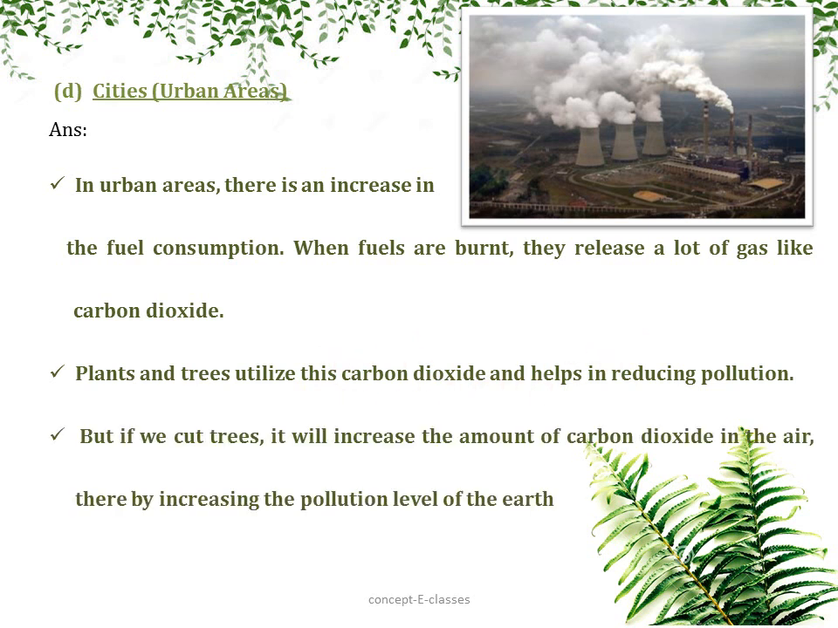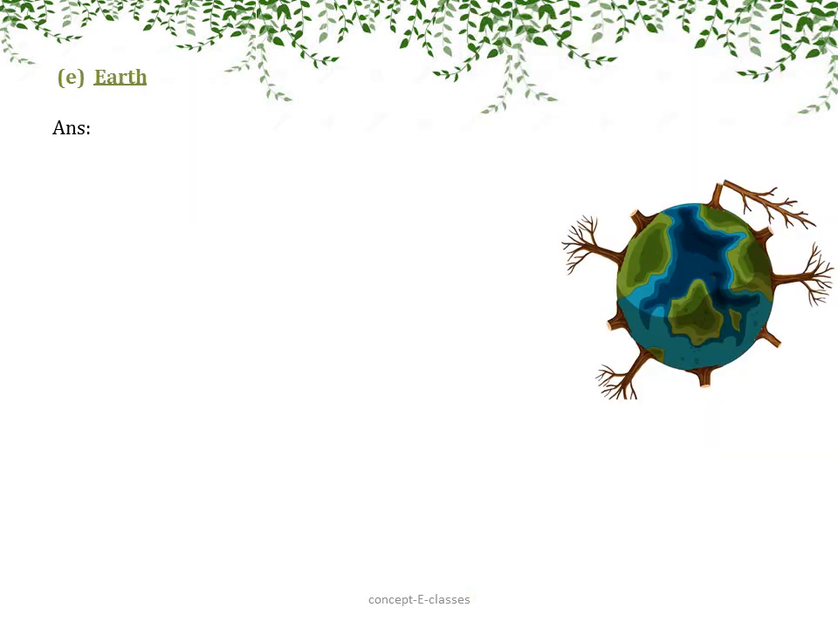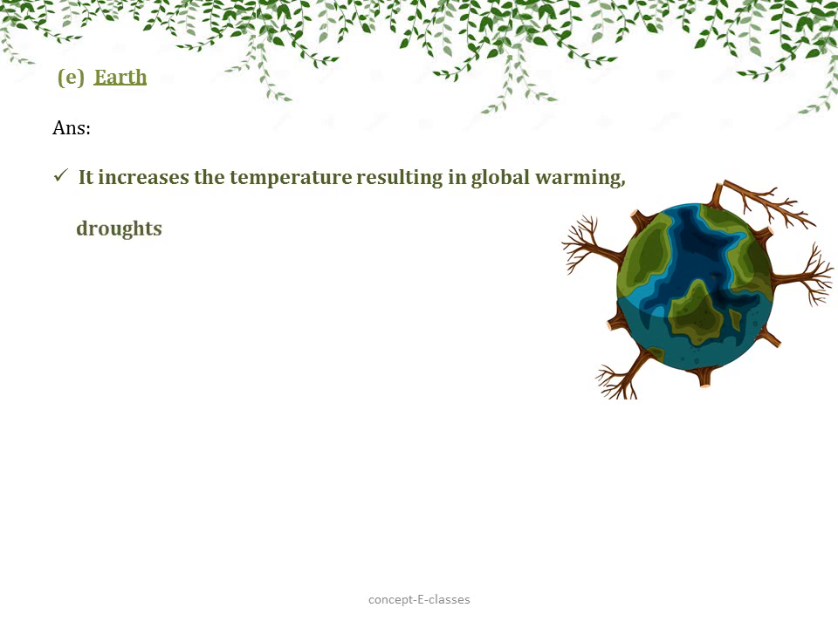But because of deforestation, there will be an increase in the amount of carbon dioxide in the air, thereby increasing the pollution level of Earth. And because of the increase in carbon dioxide, there is an increase in temperature, which leads to global warming. Now let's see how Earth is affected by deforestation. Deforestation increases the temperature, resulting in global warming and also causing natural calamities like droughts.